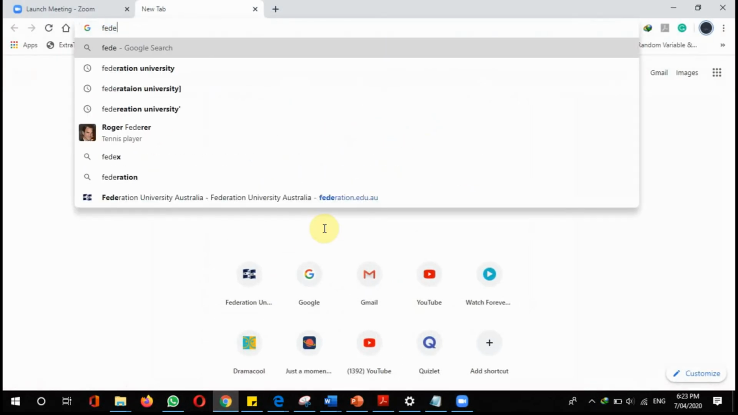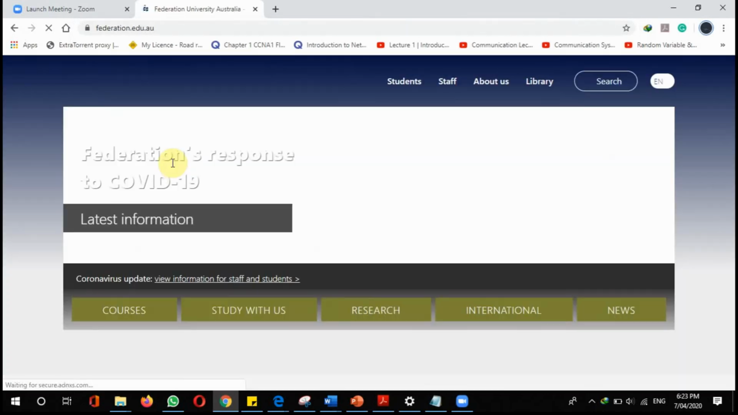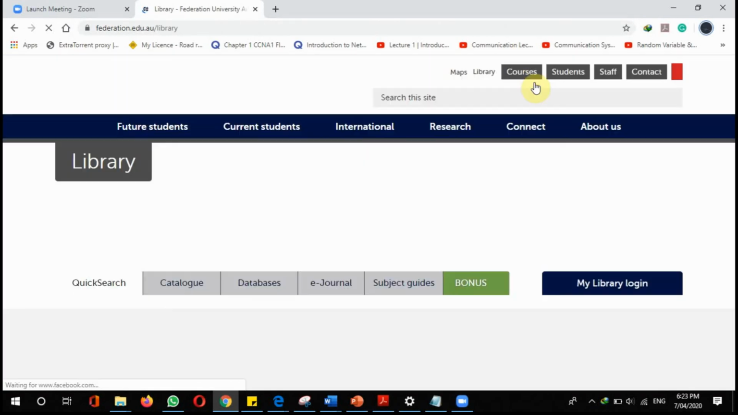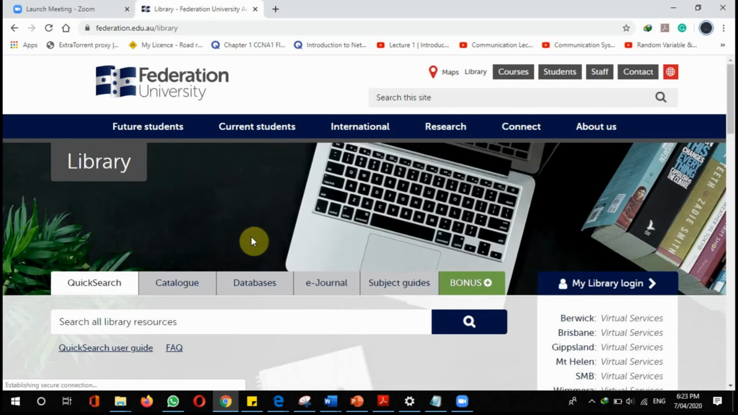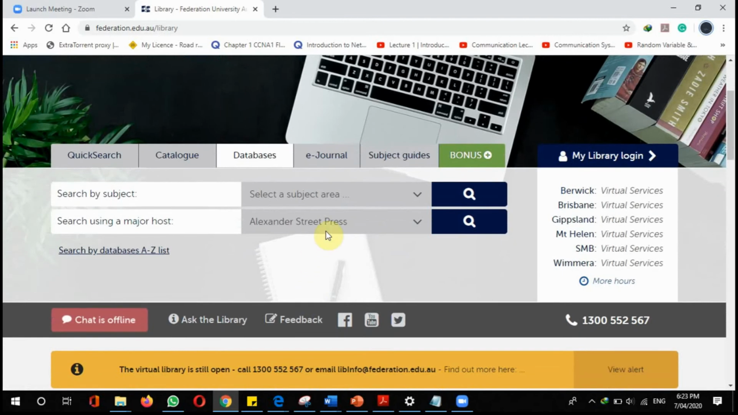First, I have to go through the Federation University homepage, and I have to go to the library, and I have to find my topic in different databases. First, I have to go to database options and select the Alexander Street Press database.